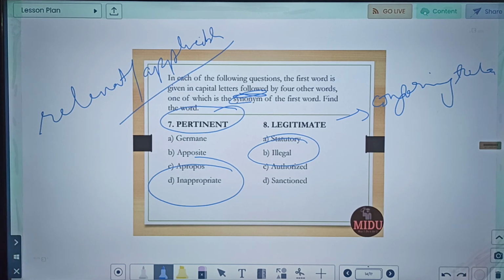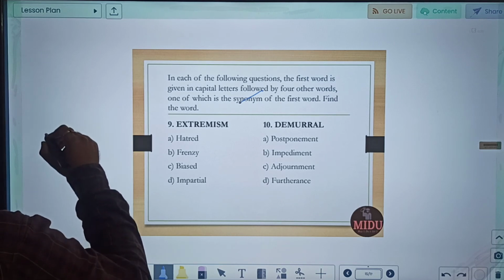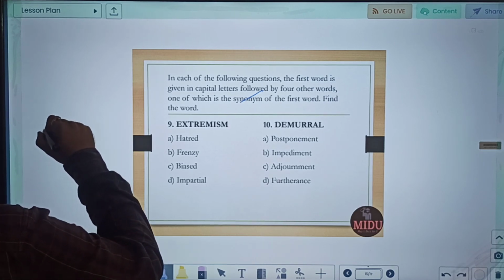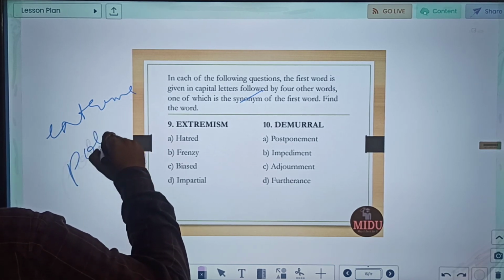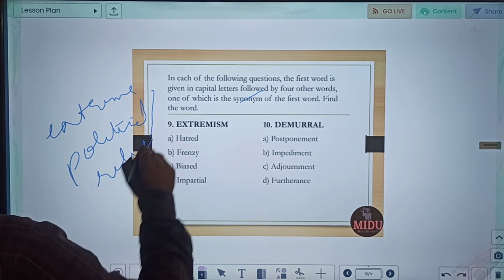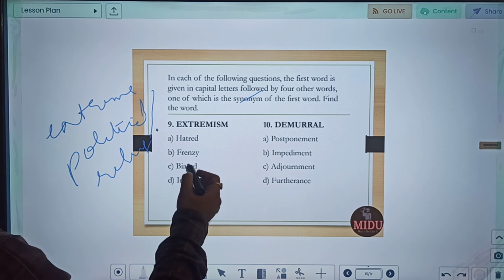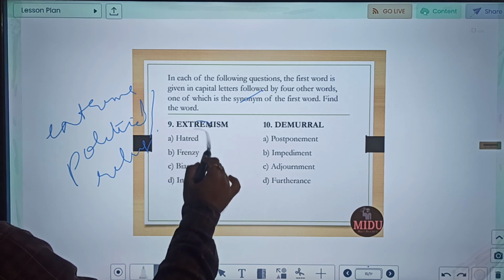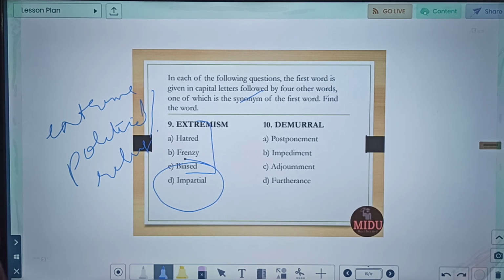Let us move to the next word. Again, this will be antonym, ignore. Extremism. So meaning of extremism is holding of extreme political or religious views. So what can be opposite to it? See, hatred, frenzy, biased, all these are something which are kind of related to it. We have to find antonym. So correct antonym of this will be impartial.